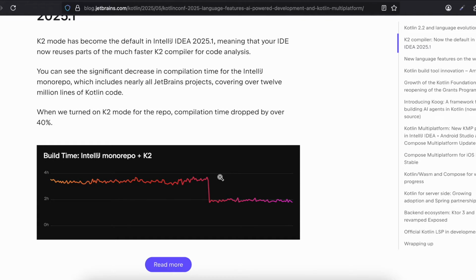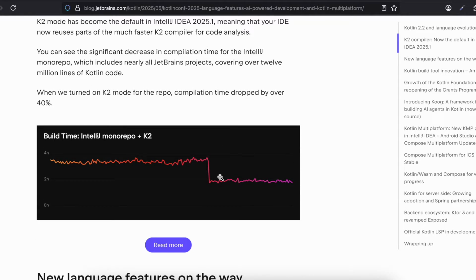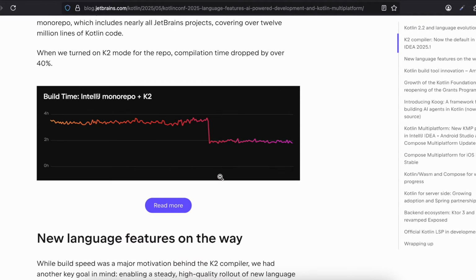You can see the significant decrease in compilation time for the IntelliJ monorepo, which includes nearly all JetBrains projects covering our 12 million lines of Kotlin code. When we turned on K2 mode for the repo, compilation time dropped by over 40%.